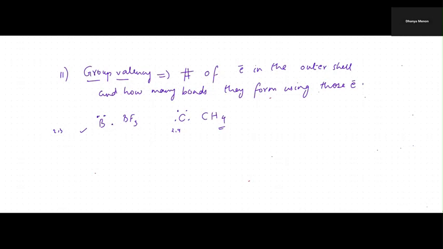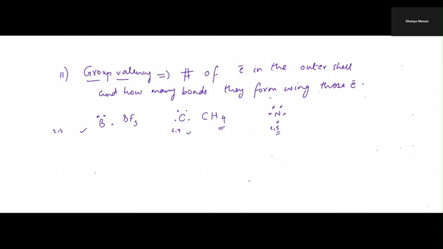The next one is nitrogen. Nitrogen, there are 5 electrons in the outermost shell, right? So 1, 2, 3, 4, 5. Now, all the 5 electrons for nitrogen are not used up. According to this, nitrogen should have a valency of 5, but all the 5 electrons are not used up.